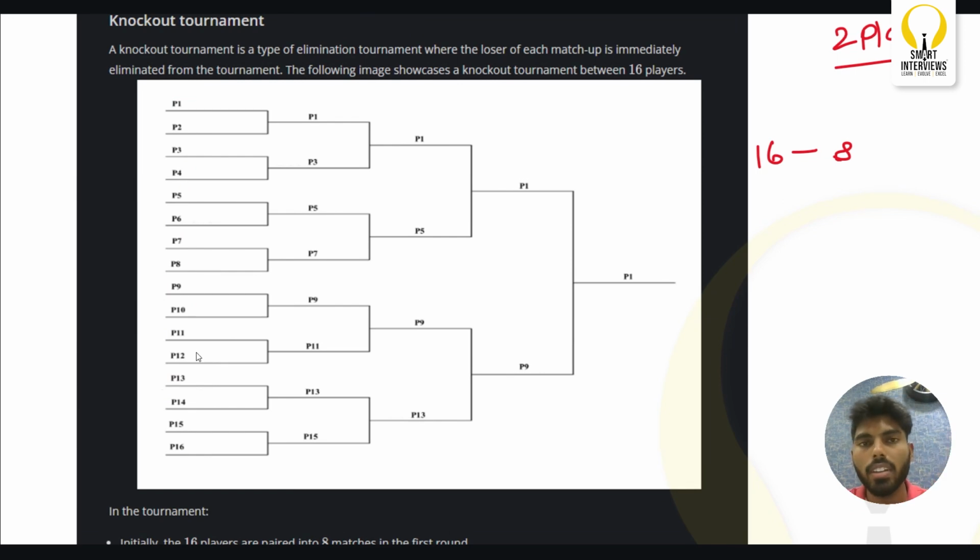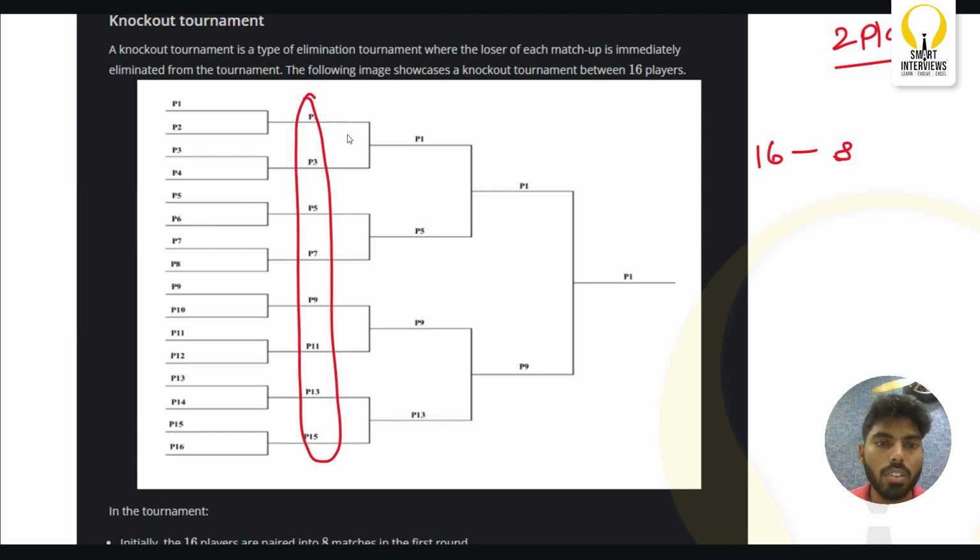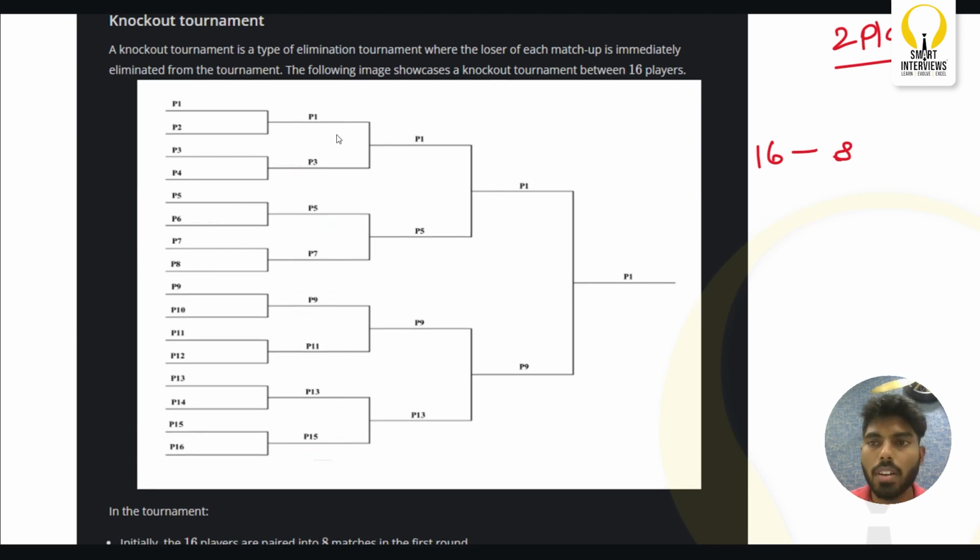Now in each match, only one person is going to win the game. Both of them cannot win in any game. So let's assume any one of them has won, which means out of these 8 matches, 8 players will win the game. And these 8 players will go to the next round, and in this next round, we will form the pairing again.